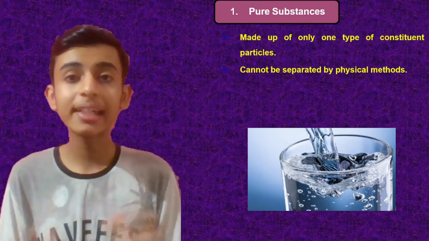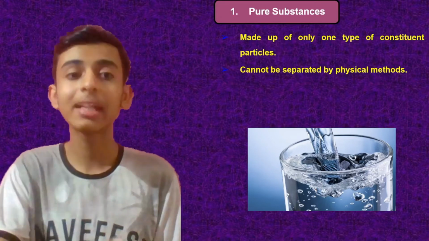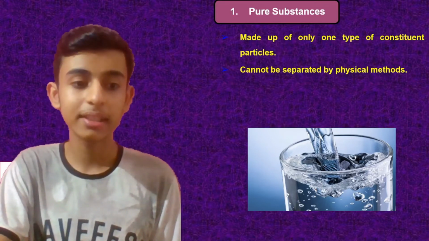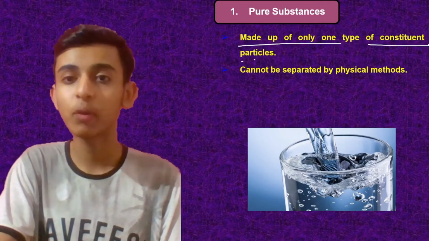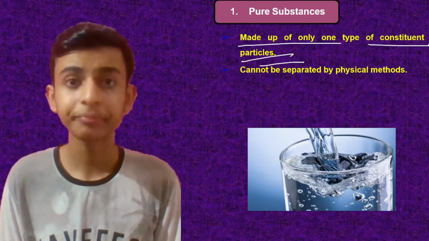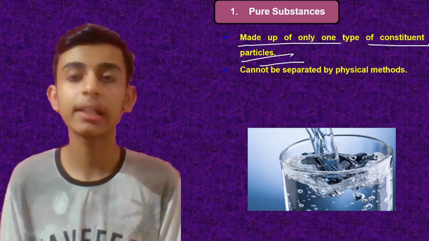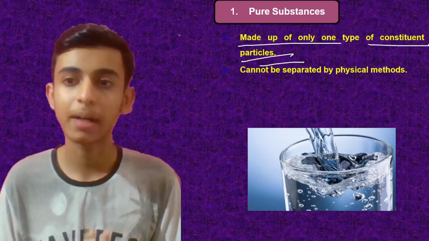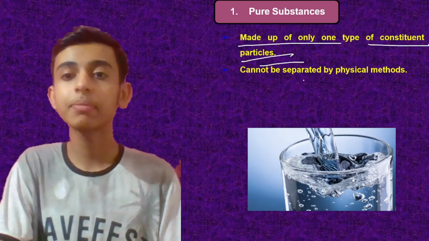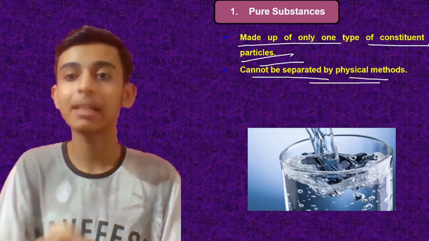But actually, if I talk about chemistry, then in chemistry, pure substances mean the substances which are made up of only one type of constituent particles. Here I am talking about the particles. That particles should only be of one type. There shouldn't be many kinds of particles. And also pure substances cannot be separated by physical methods.